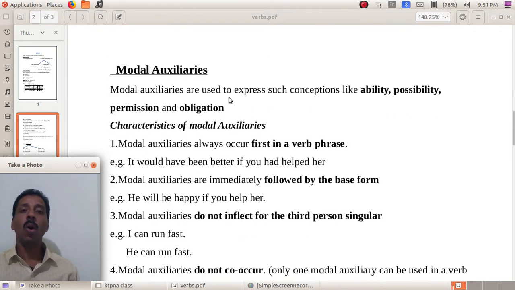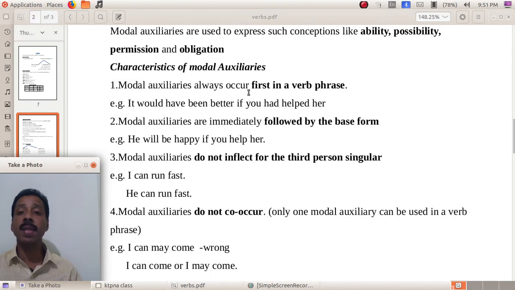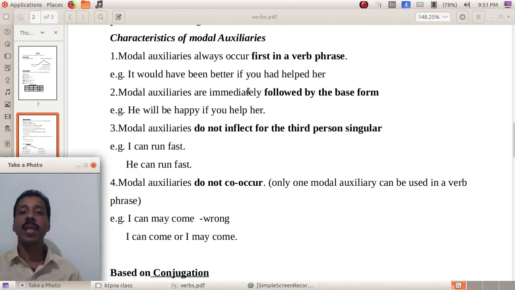Then coming to modal auxiliaries. What are modal auxiliaries? Modal auxiliaries are used to express such conceptions like ability, possibility, permission and obligation. So mainly these modal auxiliaries are used to show ability, possibility, permission and obligation. Then what are the characteristics of modal auxiliaries? Four main characteristics are mentioned here.